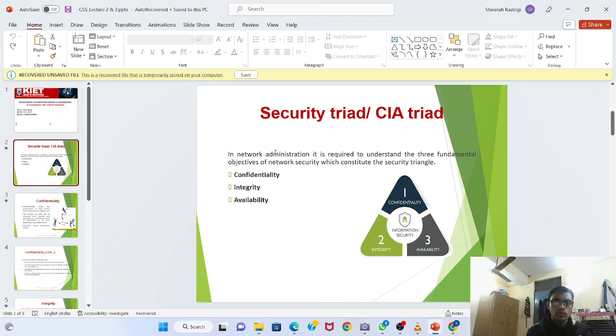Okay, so now let's begin the topic CIA Triad. CIA Triad, also known as Security Triad. In network administration, it is required to understand the three fundamental objectives of network security, which constitute the security triangle. In network security, the security triangle is constituted of the following three fundamentals: confidentiality, integrity, and availability. The CIA triad, in which C stands for confidentiality, I stands for integrity, and A stands for availability. So now let's move on to what these basic fundamentals of network security are.